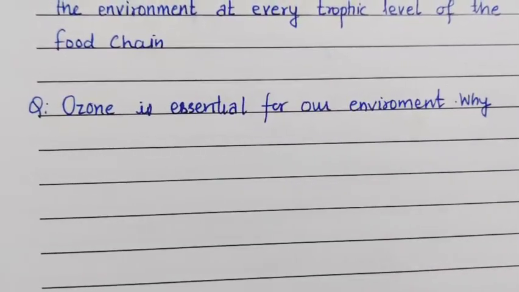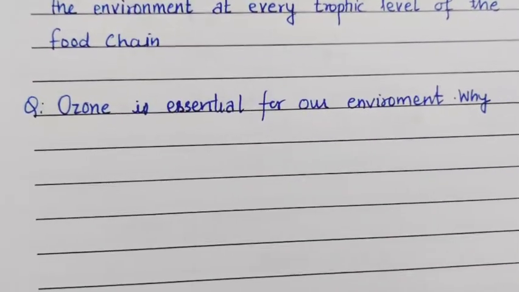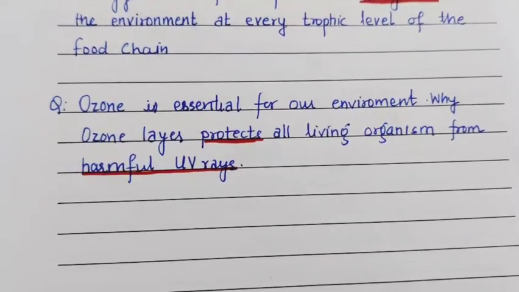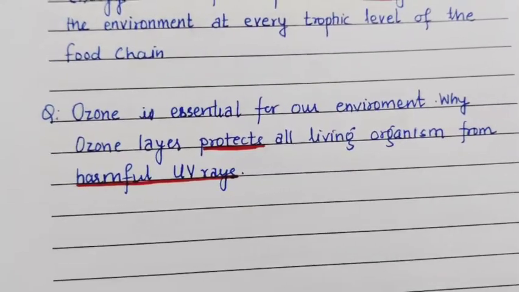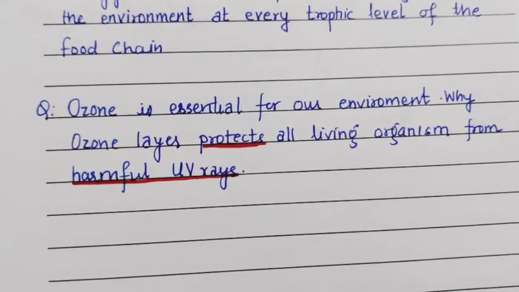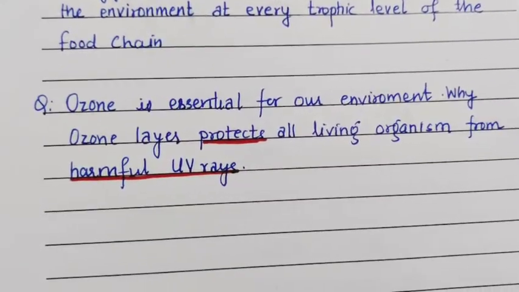Next, ozone is essential for our environment. Why? The ozone layer protects all living organisms from harmful UV rays, hence it is essential for our environment.